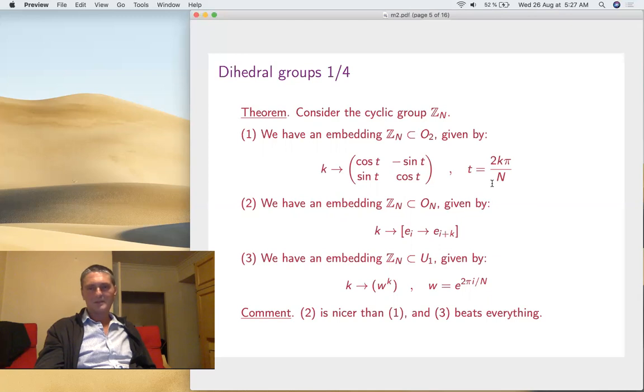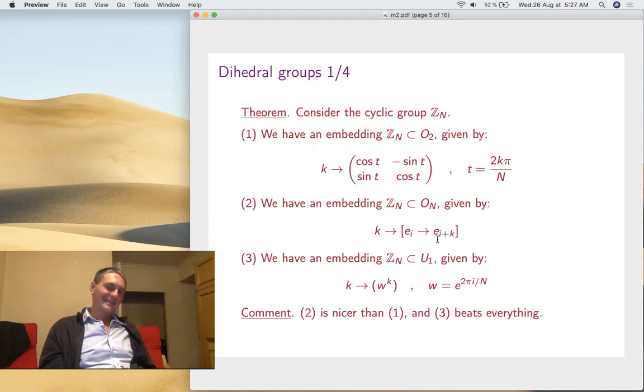So plug in this t here, and you get your embedding. Now, we also have an embedding of Zn into Rn, because you have the coordinate axes of Rn, so you can cyclically permute them, right? So you associate this cyclic permutation of the coordinate axes. Of course, here the indices are taken modulo n.